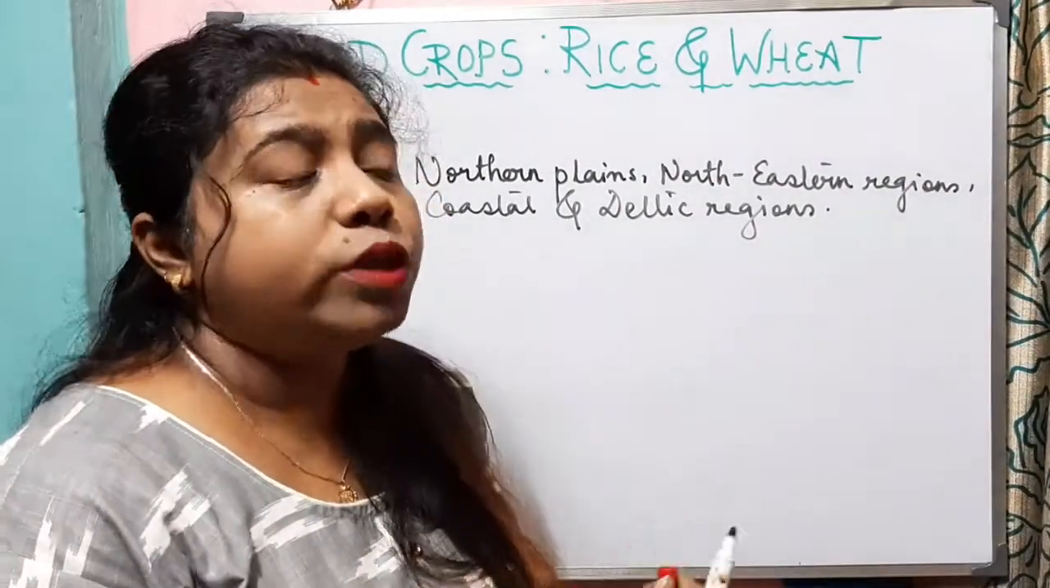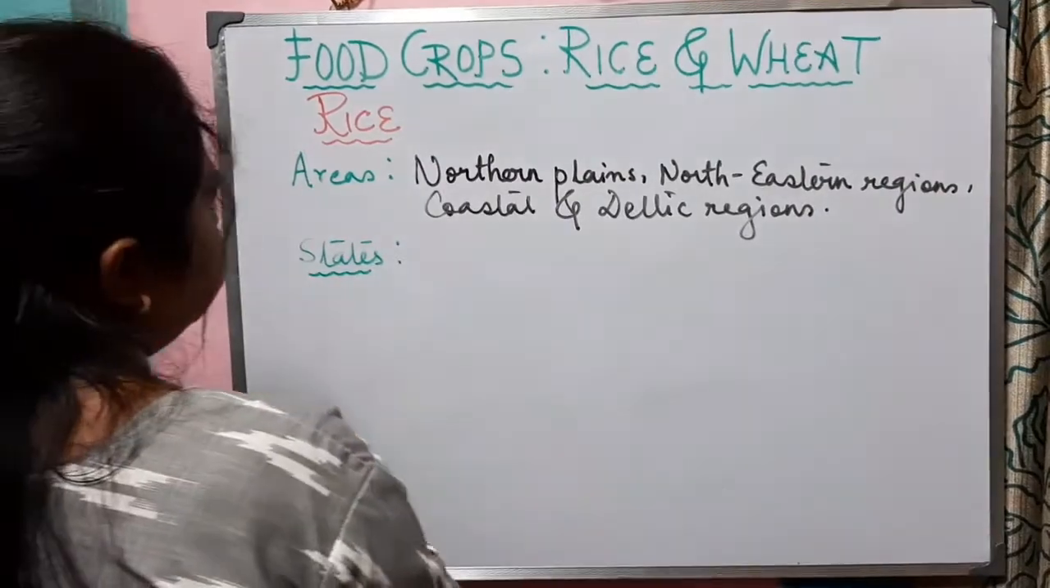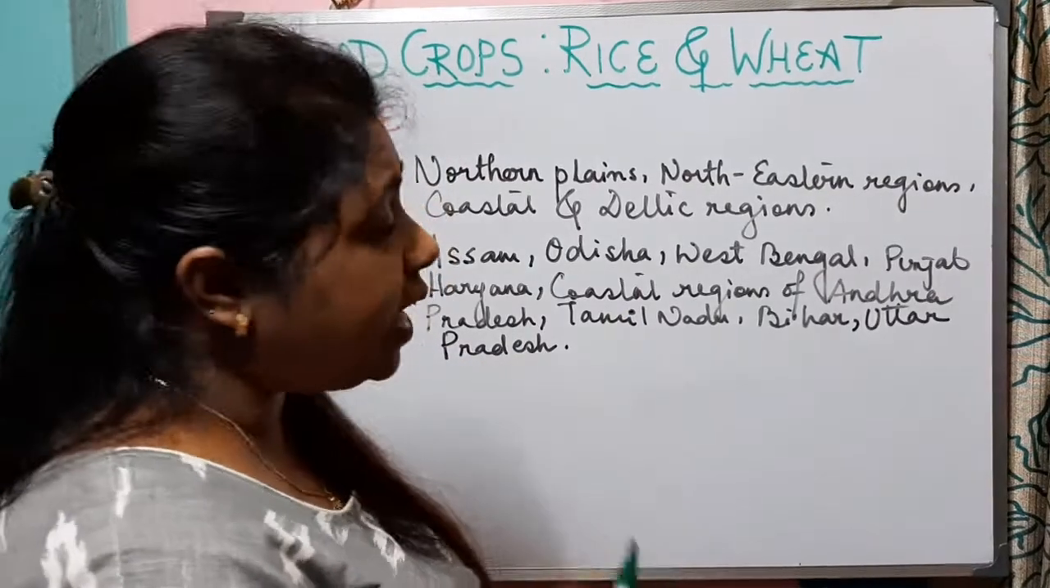Now let us know which are the states which dominates in the production of rice. Assam, Orissa, West Bengal, Punjab, Haryana, coastal regions of Andhra Pradesh, Tamil Nadu, Bihar, Uttar Pradesh, are the states which dominates in the production of rice.